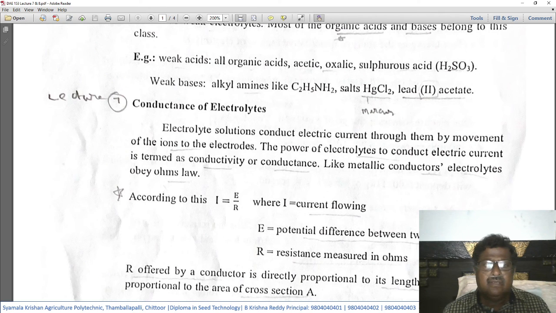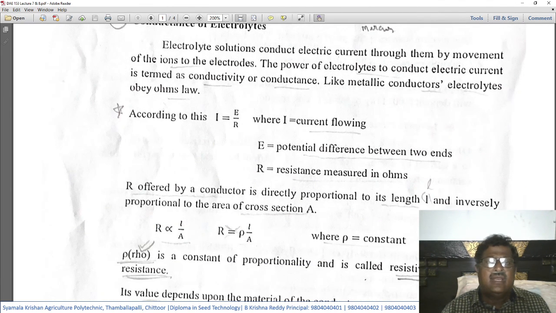Today, we are continuing course number 153, that is Agriculture Engineering Chemistry. In that, lecture number 7, that is conductance of electrolytes.